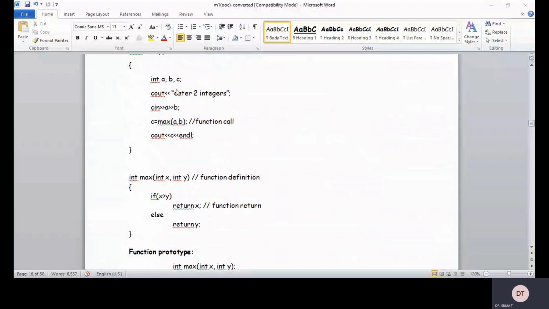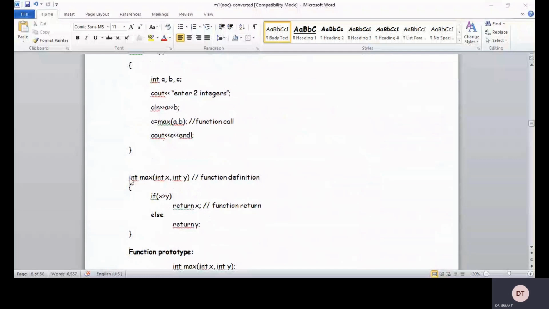Now c belongs to the integer type. That is the reason why the return type of the function is integer. Int max of int x comma int y: if x is greater than y, return x, else return y. So we are comparing two numbers.